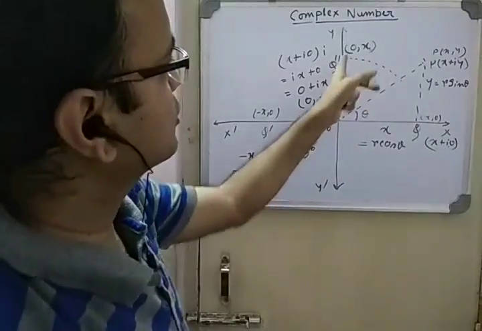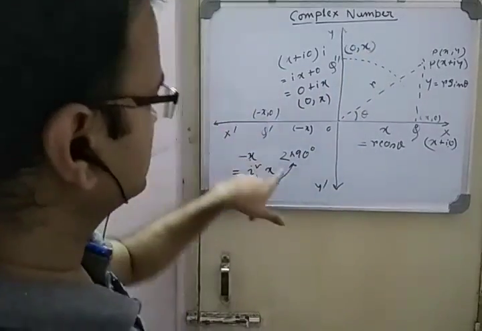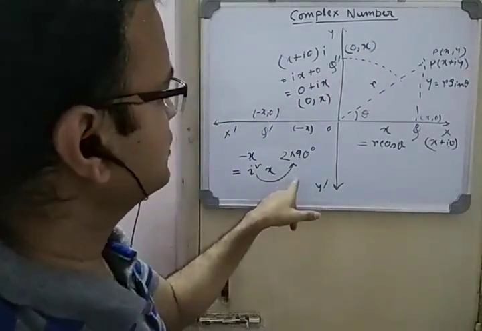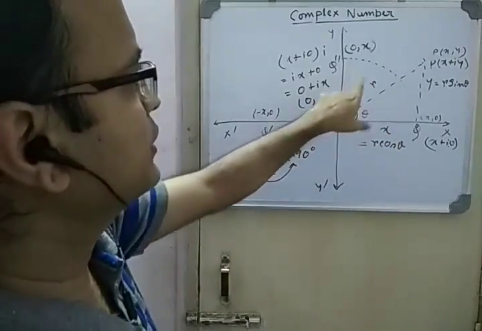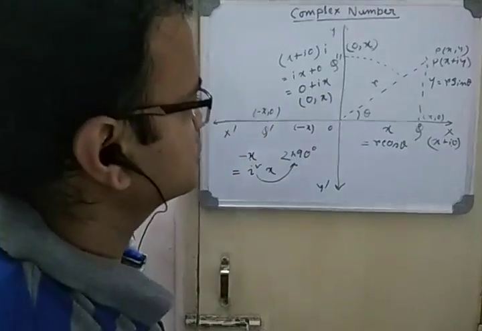So Q double dot is 0 comma x. How can you reach that? Simply the same concept, multiply by i. You rotated 90 degrees means multiply by i. So you get 0 plus ix, and the point is 0 comma x.